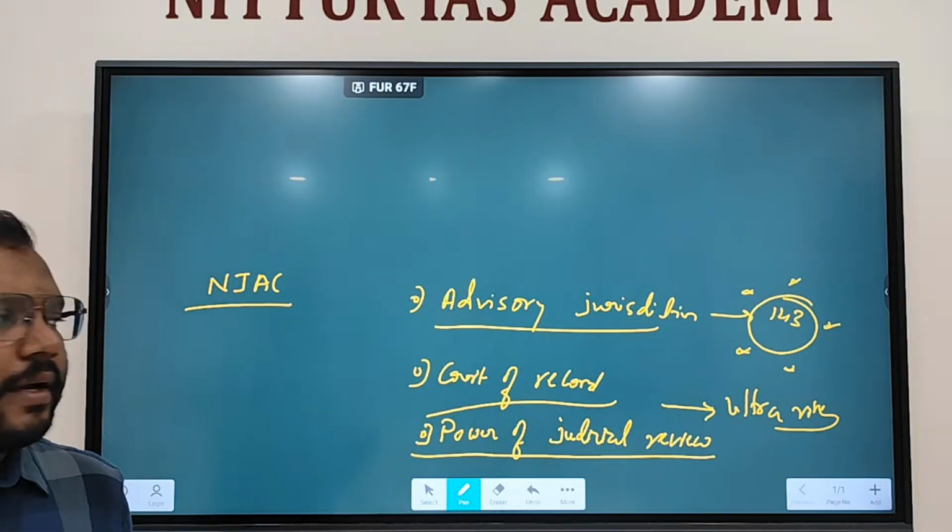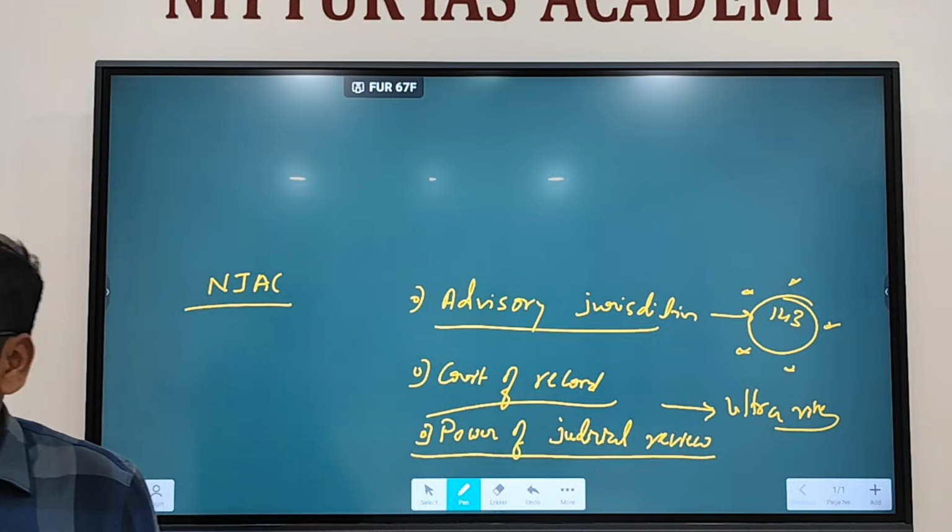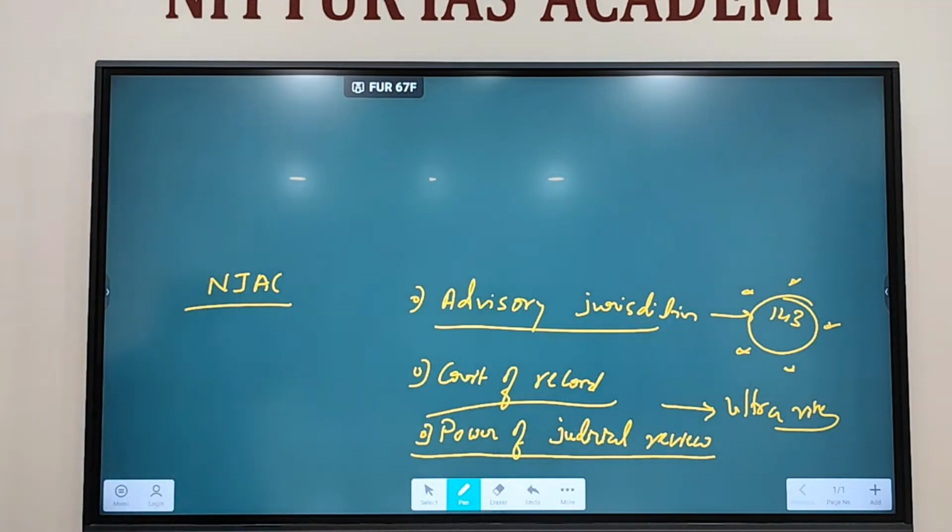case, right? So why did this thing come up? EWS reservation. Yeah, EWS reservation is the 103rd Constitutional Amendment Act that was passed in both houses of the Parliament, right? What it deals with is giving 10% reservation to those who were not covered under any of the reservations.